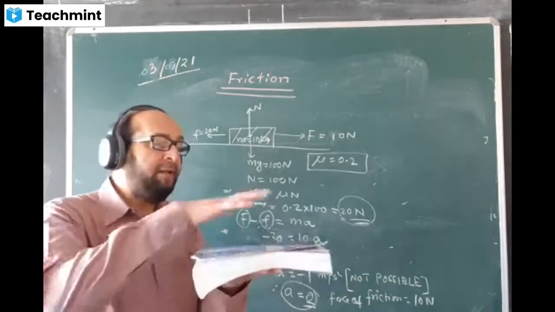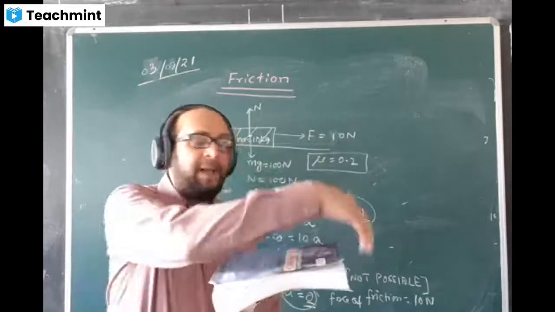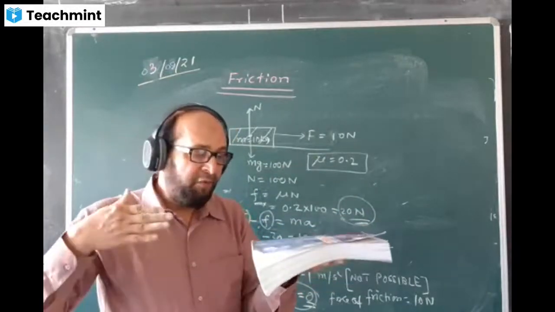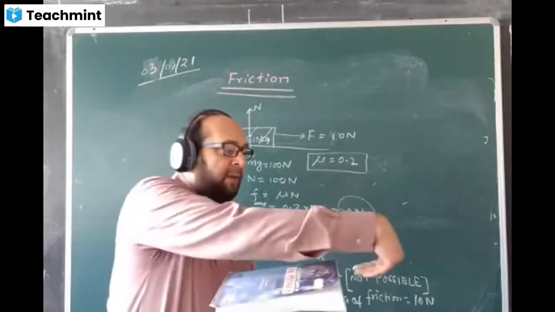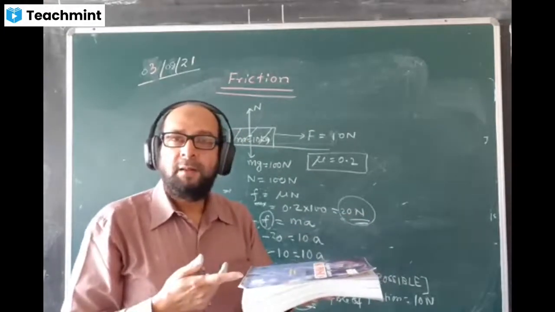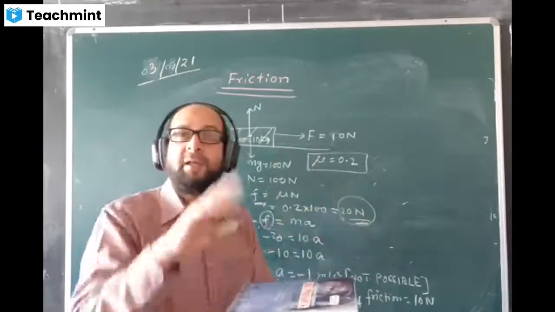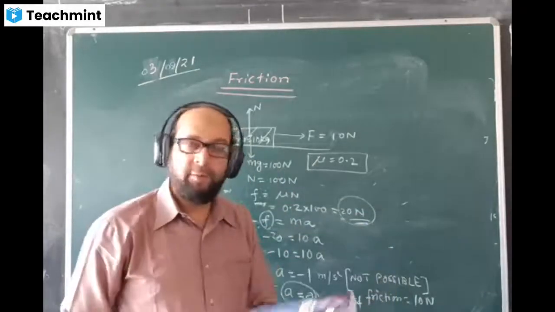We know when the body remains at rest. The body will remain at rest when the forces are balancing each other. Forces must be equal and opposite. I'll give a force of 5 Newton. The friction will be the opposite way, like this. The body is not moving. That means my applied force and the friction values are equal. 5 and this is also 5. The force of friction will be equal to 5 Newton.